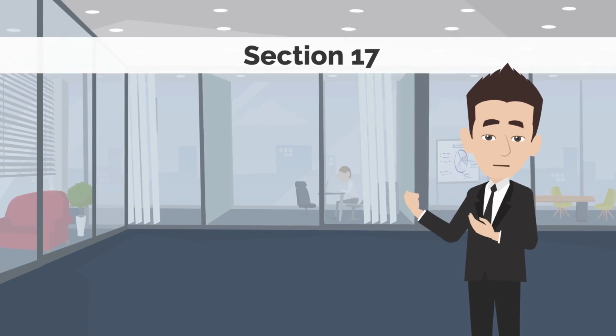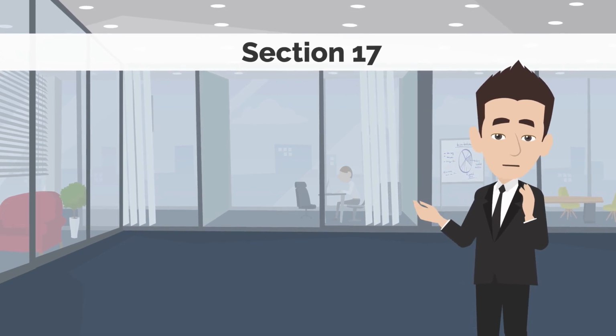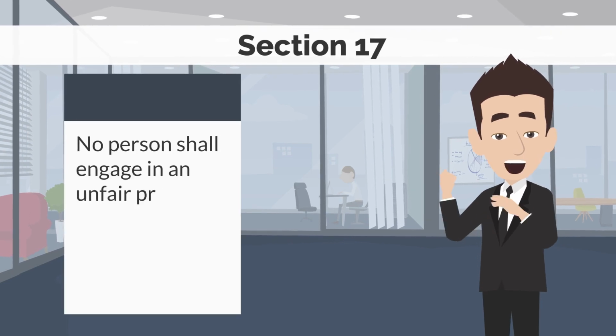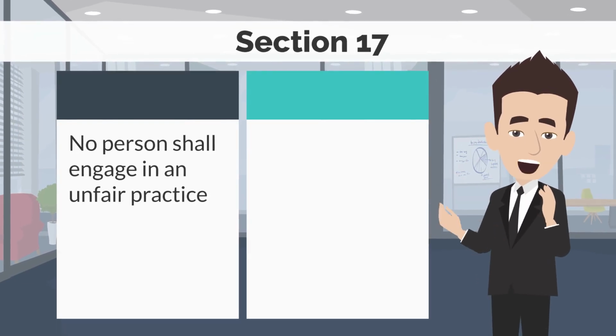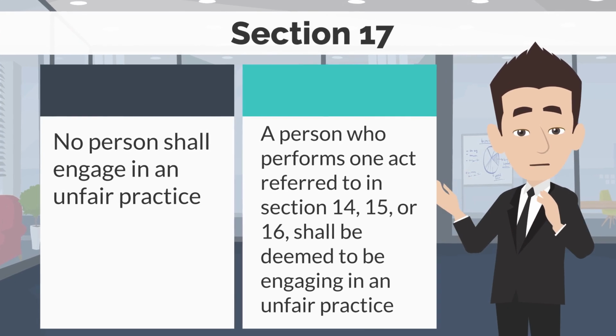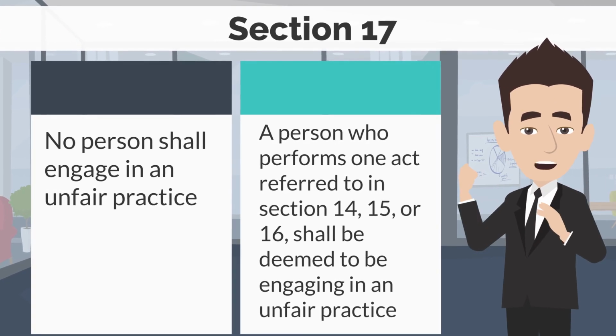Moving on to Section 17, since everything in the law needs to be spelled out even when it's obvious, Section 17 simply says that no person shall engage in an unfair practice, and that a person who performs one act referred to in Section 14, 15, or 16 shall be deemed to be engaging in an unfair practice.